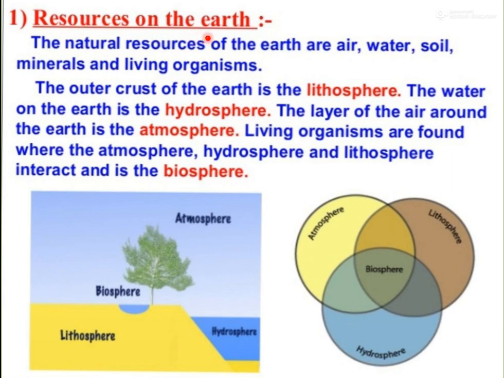Resources on the earth. First, you should understand the meaning of the word resources. Resources means the source from where we are getting something. So, what are these resources on the earth? Basically, on the earth, the natural resources are air, water, soil, minerals, and living organisms. We are getting different things from them.